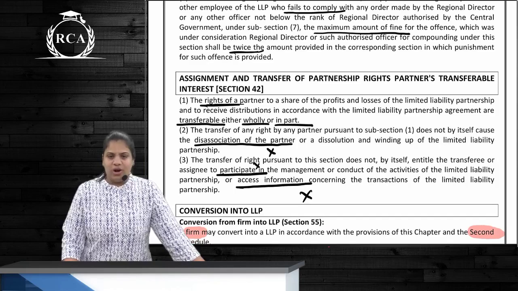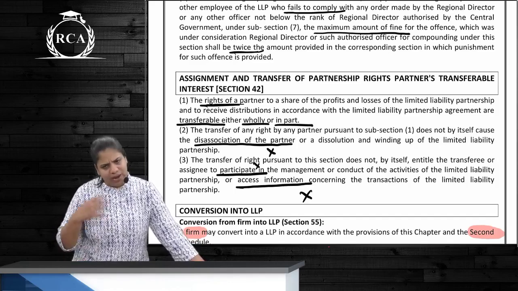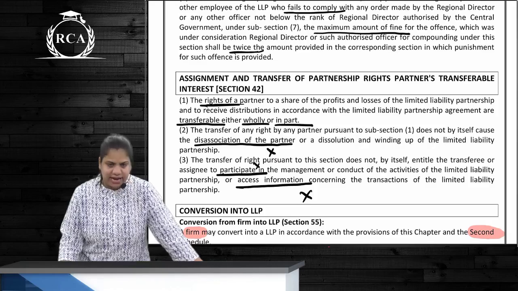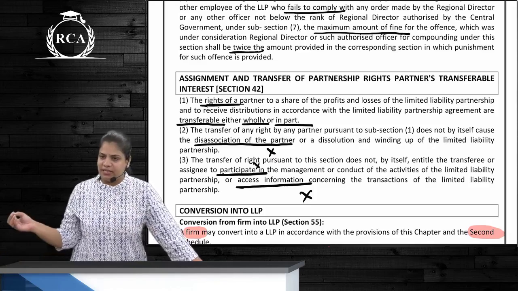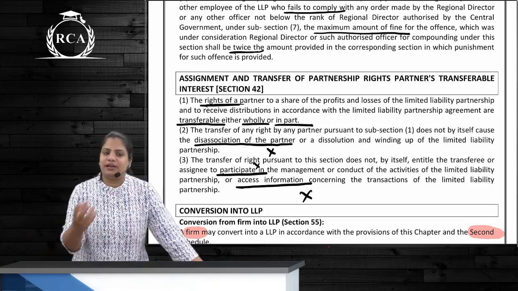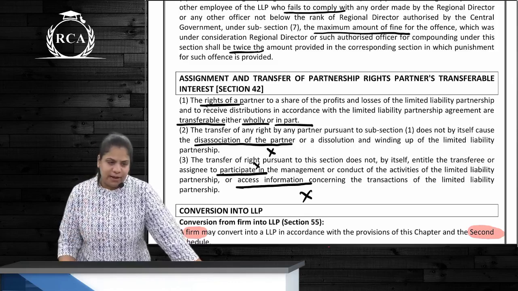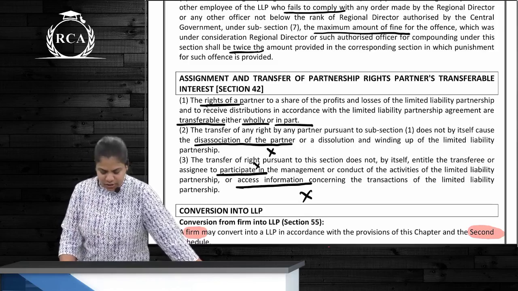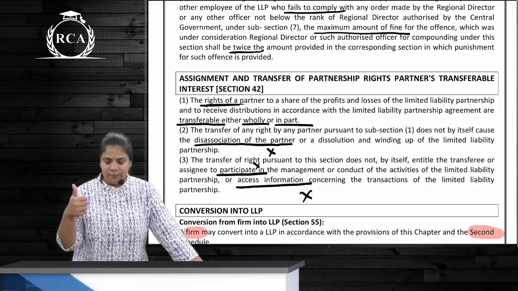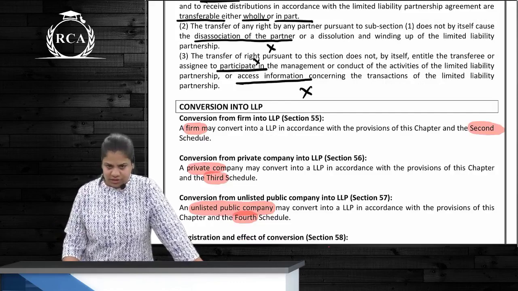Assignment and transfer. So what can be assigned is the rights, right to receive share of profit. So assignment always means assigning the rights or contractual benefits, correct? How much share of profit can be transferred to another person? Either whole or in part. Just because a partner has transferred his share, he will not be disassociated as a partner. So will he still continue to be the partner of LLP? Yes, but two things the transferee cannot do. He cannot participate in the management, cannot even access any financial information, right?